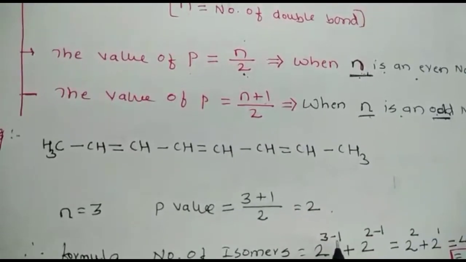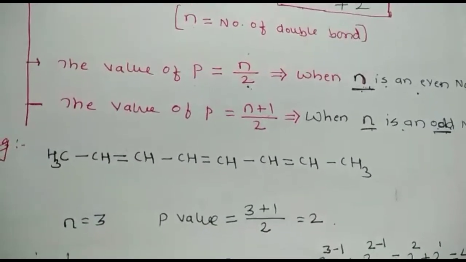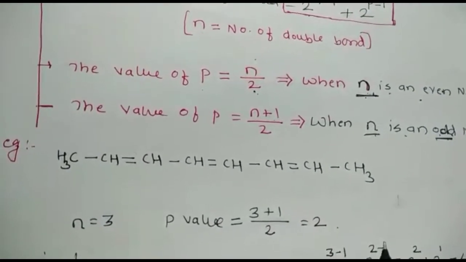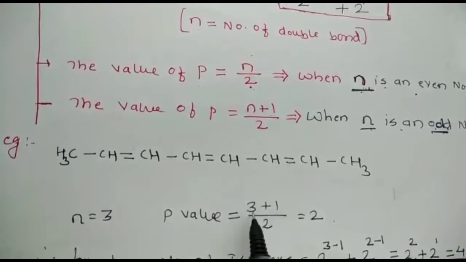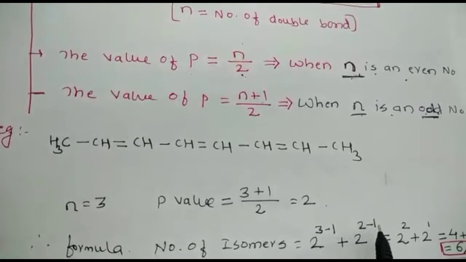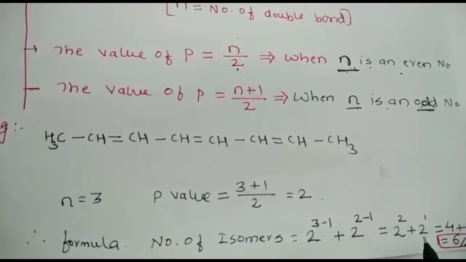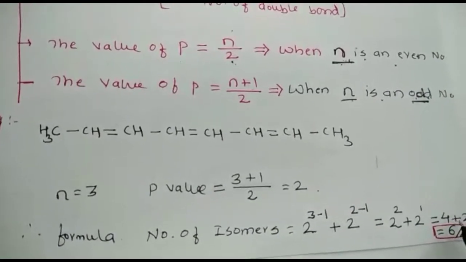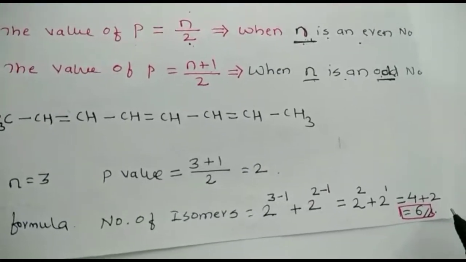3. 3 minus 1 plus 2 raised to p minus 1, what is the value of p? See, the value of p: 3 plus 1, that is 4, divided by 2 is equal to 2. So you have to write 2 raised to 2 minus 1 plus 2 raised to 2 minus 1. Okay, so 2 raised to 2 plus 2 raised to 1. So that is equal to 4 plus 2. The total number of isomers are, how many are?